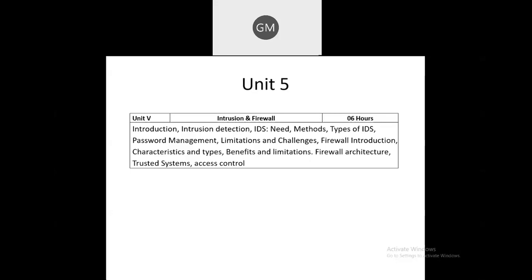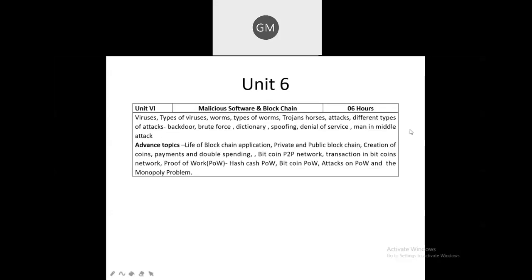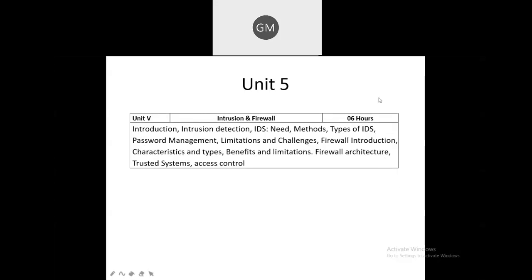And the next point, we are going to start with the firewall. So, firewall introduction, what is meant by firewall? Characteristics of firewalls, what are the different types of firewalls available, what are the benefits and limitations of firewalls and their architecture, and how access control occurs by using firewalls. This fifth unit is completely covering your 2 points, that is intrusion detection system and firewall.